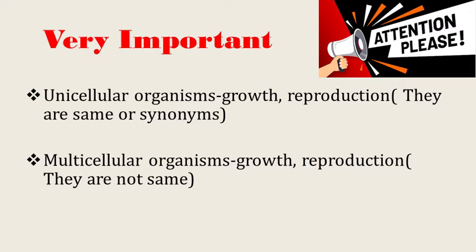But in case of multicellular organisms, growth and reproduction are not the same. Why? Because growth in multicellular organisms means mass increases, and reproduction means they produce similar features of their own progeny. Okay, so we can say that in multicellular organisms the growth and reproduction are different, and in case of unicellular organisms the growth and reproduction are considered the same or synonyms.